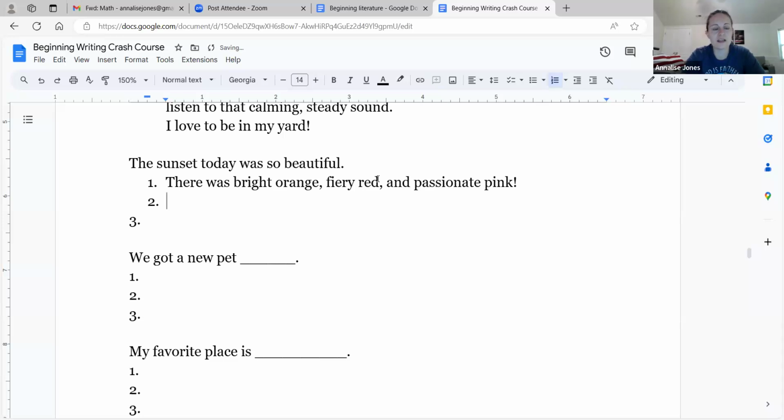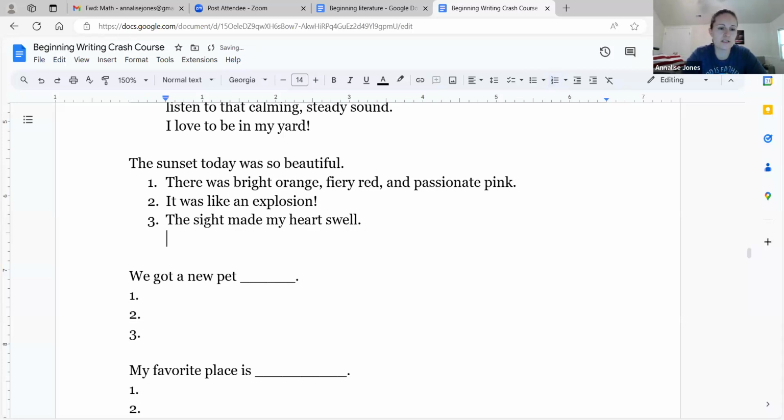And let's do a simile. It was like, what is a sunset like? It was like an explosion! And that's a lot of exclamation points. Let's not do both of them. Sometimes you've got to choose. Did it create some sort of effect in you? The sight made my heart swell. All right, and then one more sentence to wrap it all up. What an amazing sight! All right, see what I'm doing there?